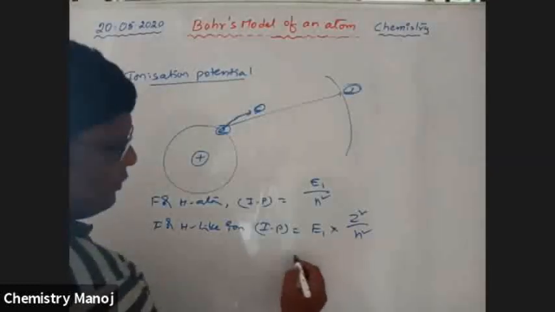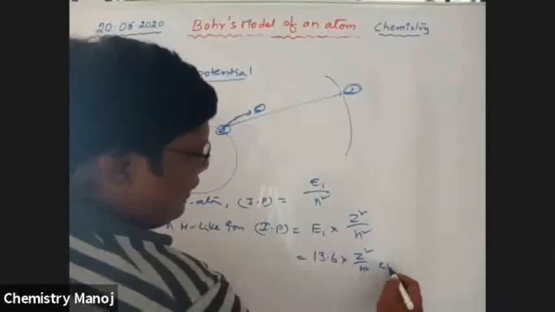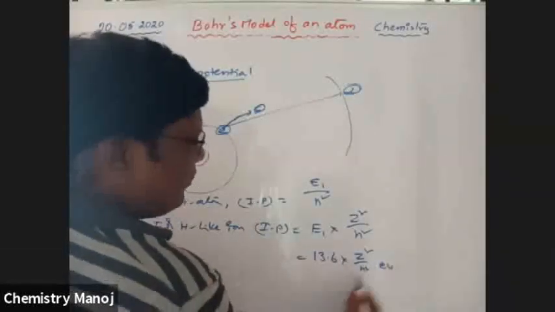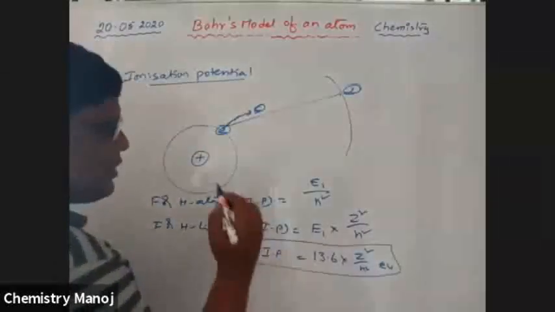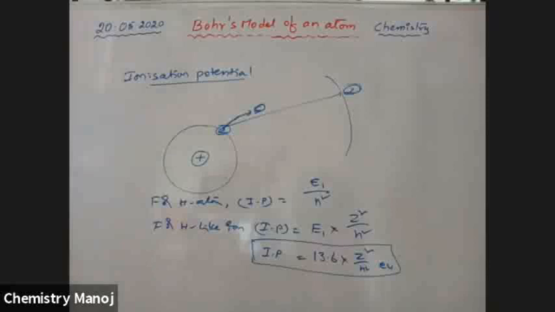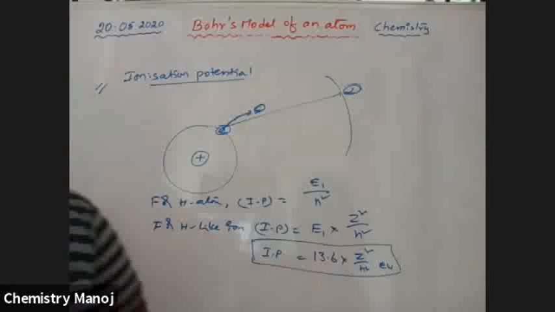So that is equal to 13.6 into Z square by n square electron volt. This is ionization potential for any single electron system, that is ionization energy. These are very, very important. Okay, so try to learn these by heart.